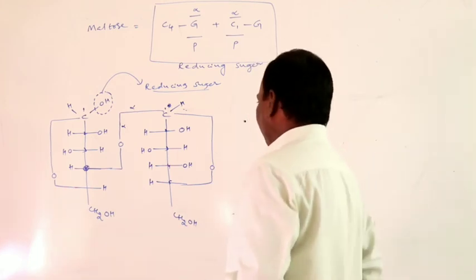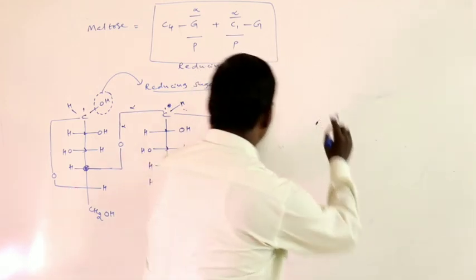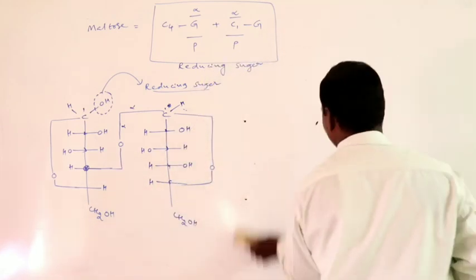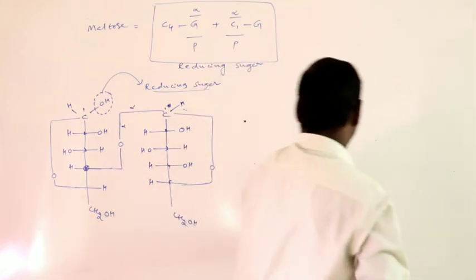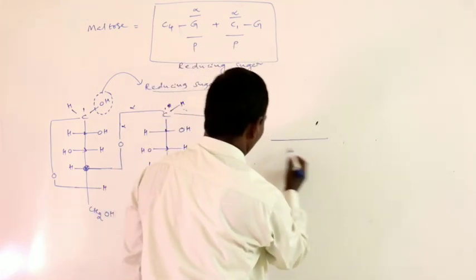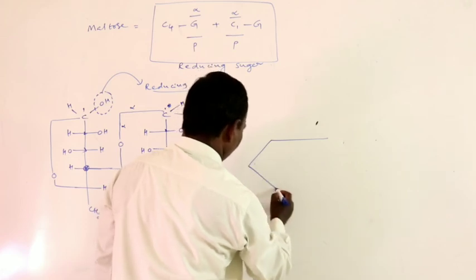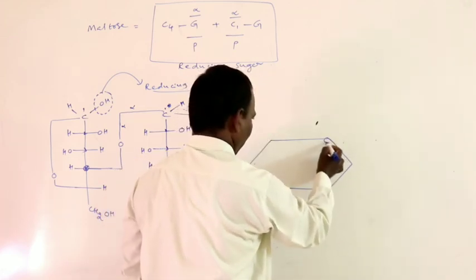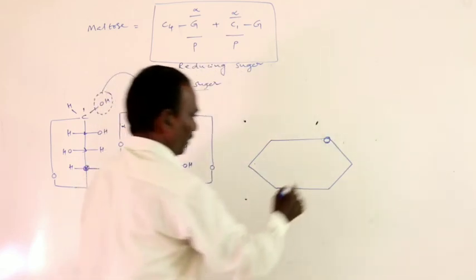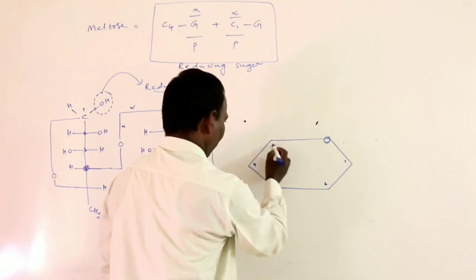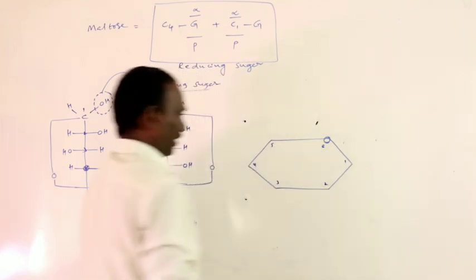Now this Fischer projection formula is also written as the Haworth structure or six-membered ring structure. The Haworth structure is a six-membered ring like this. Here is the oxygen atom, first carbon, second carbon, third carbon, fourth carbon, fifth carbon and sixth.